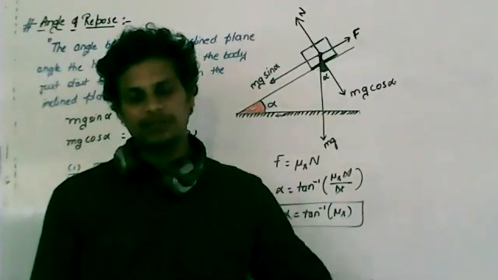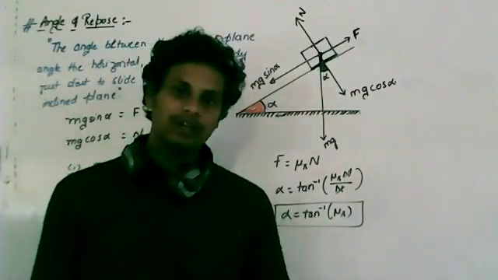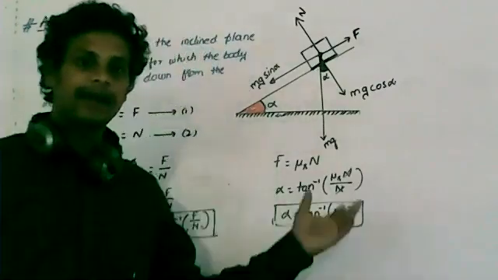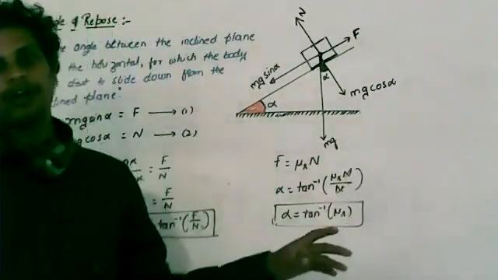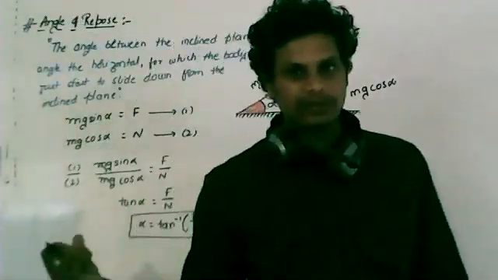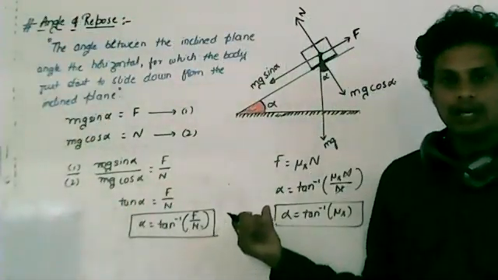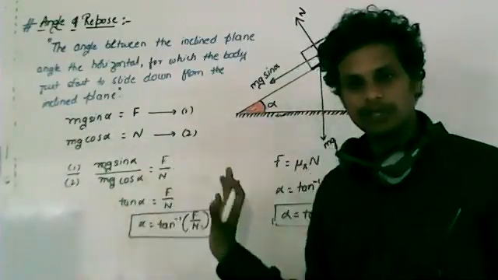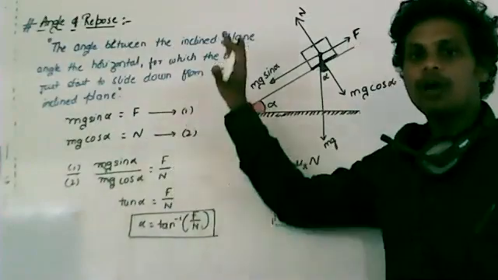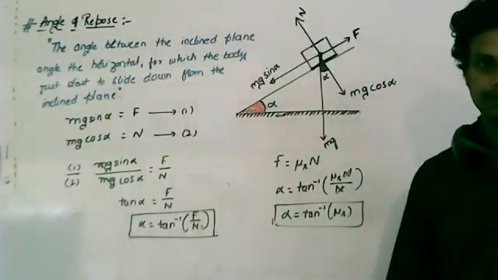If I didn't teach the friction concept first, I would have to explain the free body diagrams without friction first, and later go for the free body diagrams with friction. So please adjust for this time. In tomorrow's class, I will explain the free body diagram. At that time, you can clearly understand how to resolve all these things.